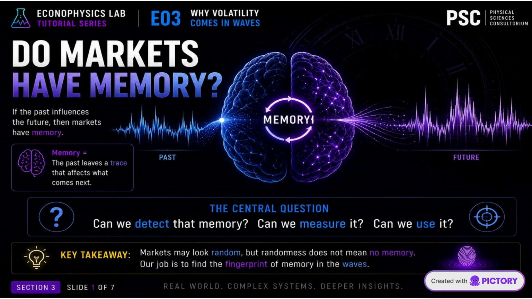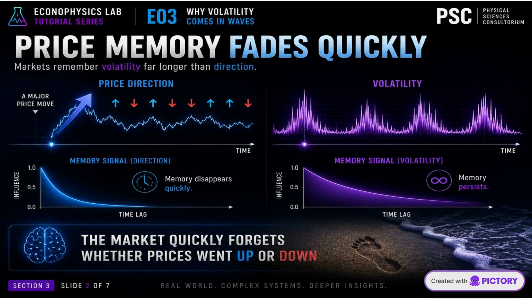Can we detect market memory? Can we measure it? Can we use it? Markets may look random, but randomness does not mean no memory. Our job is to find the fingerprint of memory in the waves. Markets remember volatility far longer than direction. The market quickly forgets whether prices went up or down, but volatility memory persists.